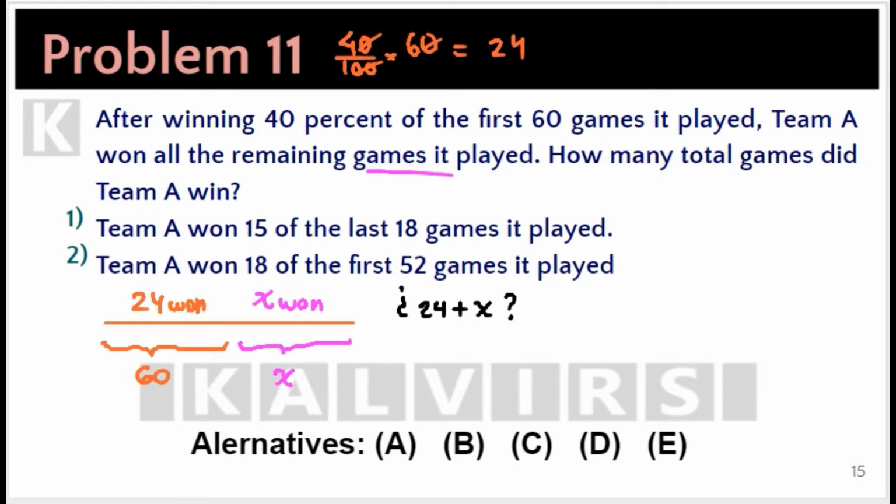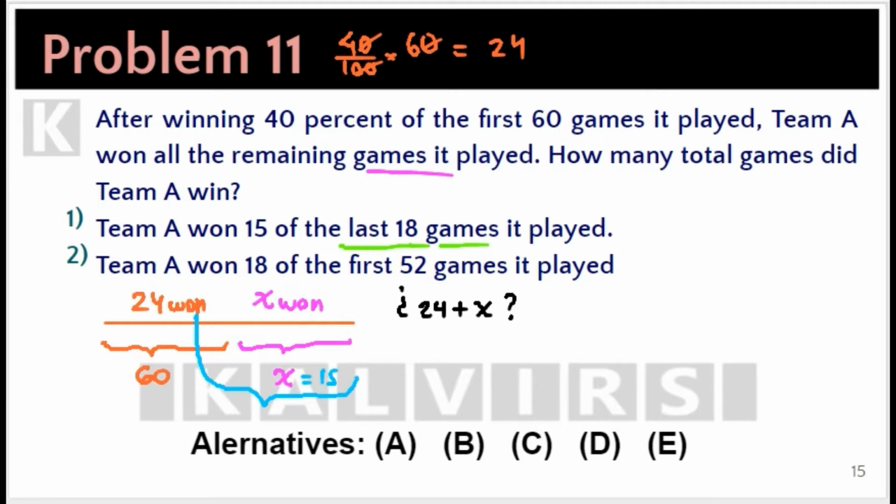Now, from statement 1 alone, Team A won 15 of the last 18 games it played. Since we don't know where the last 18 games they played lie, for instance, if X is 15, then the last 18 games might be here, and the total number of games won would be 24 plus 15, 39.